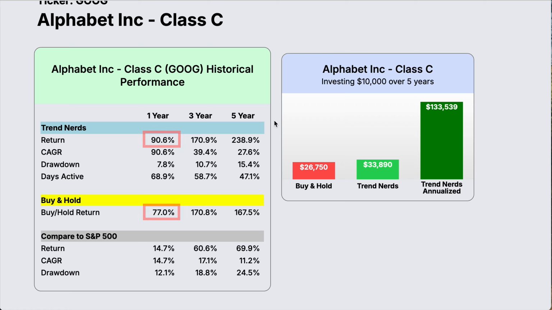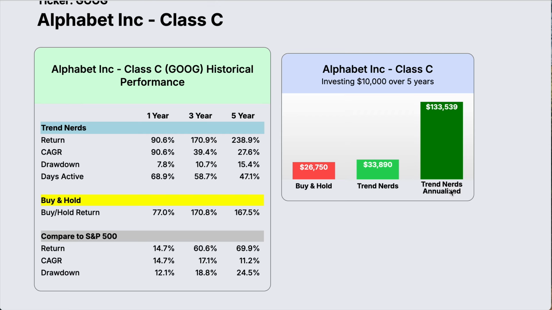So the thing you need to remember when looking at this chart is this days active field. When Trend Nerds tells you to get out, you can sell the stock and purchase a stock that's actually uptrending. If we look at this chart on the right, you can see what would have happened to a $10,000 investment over the past 5 years. For buy and hold, you would have made 26,750. If you followed the buy and sell recommendations of Trend Nerds, you would have made more. Your total value would be 33,890.